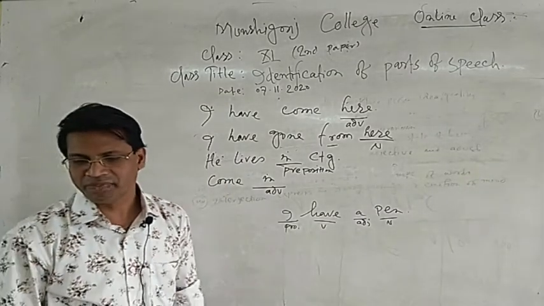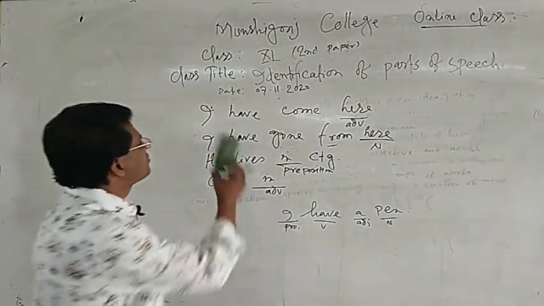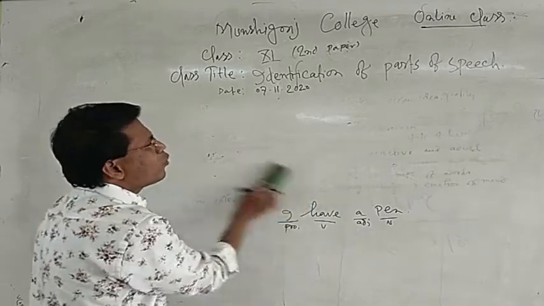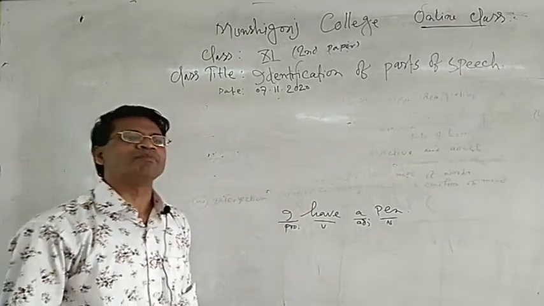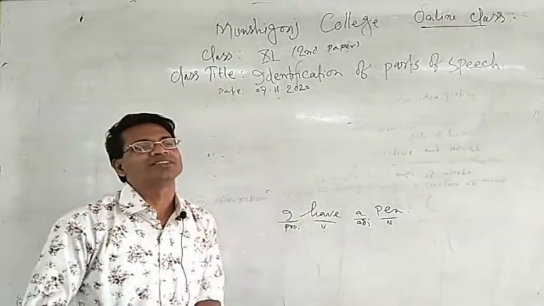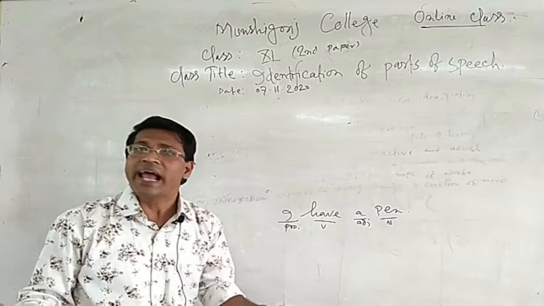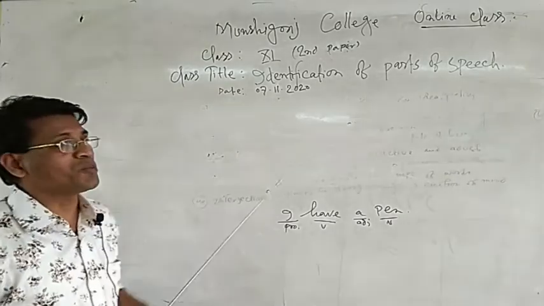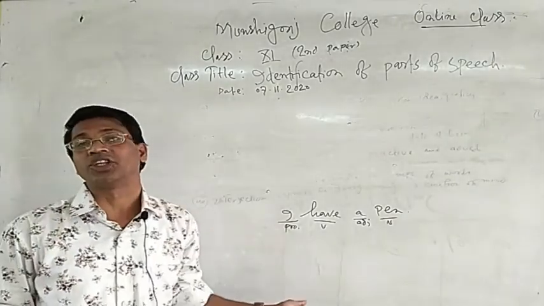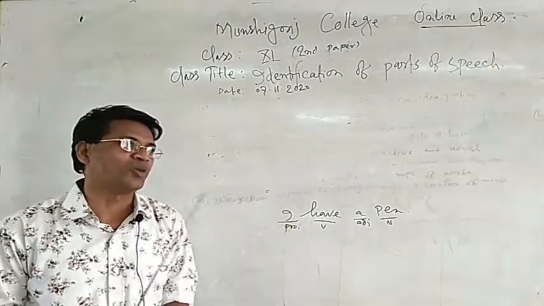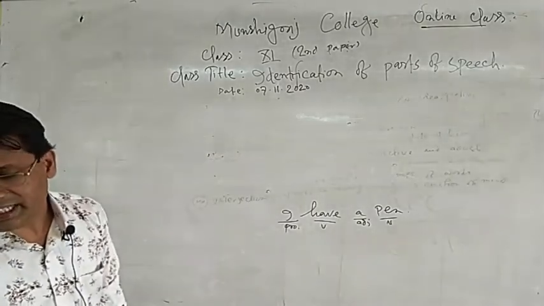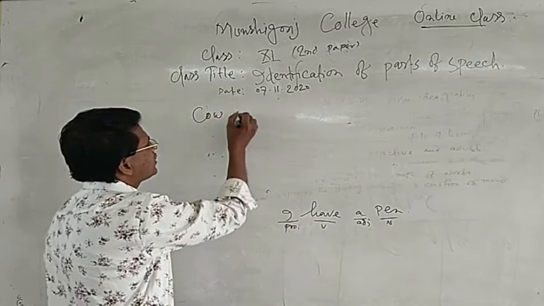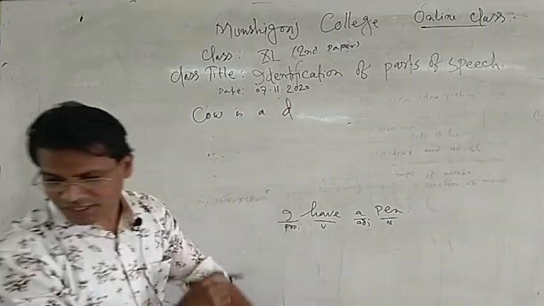In the same way, we will discuss some other examples. Dear listener, we have to discuss more and more examples. If we discuss more and more examples and analyze them, then the identification of parts of speech will be clear to us. And the next example: cow is a domestic animal.